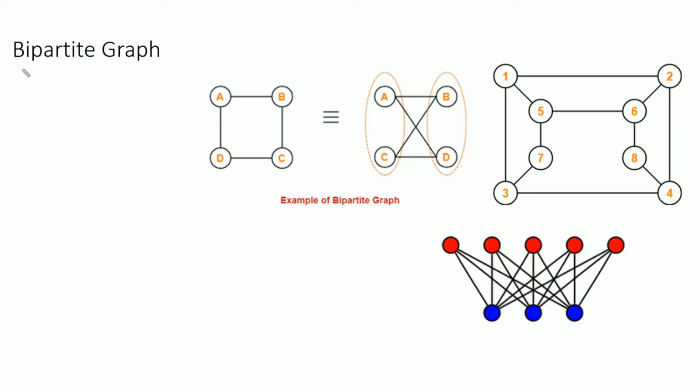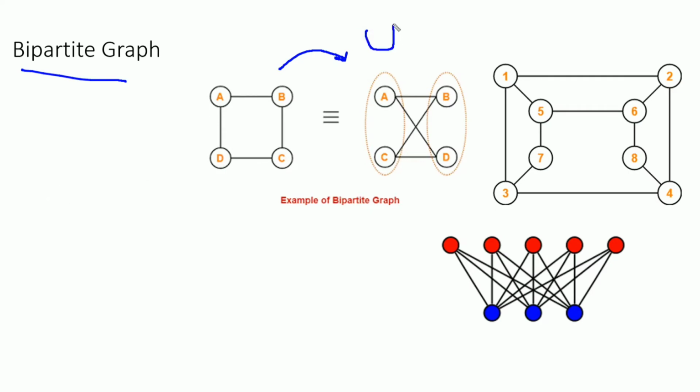I'll be explaining about bipartite graph. It is a graph in which all the vertices of the graph are divided into two independent or disjoint sets. Suppose this is a simple graph having vertices A, B, C, D. We need to divide all the vertices in the graph into two disjoint sets.